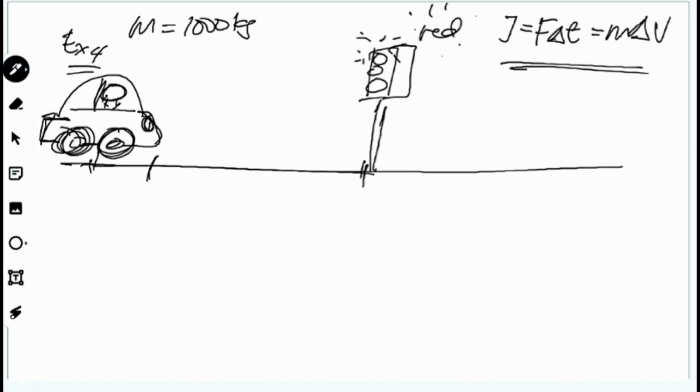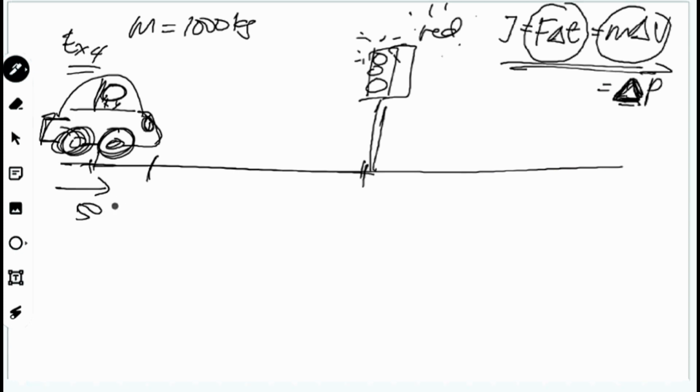So this one is the basic one. Impulse is F delta T, m delta V, or changes in momentum. How to reduce the momentum? You can reduce the momentum based on this formula, and the changes in momentum. If the car is moving at 50 kilometer per hour, not kilogram here, 50 kilometer per hour is the speed of the car here.